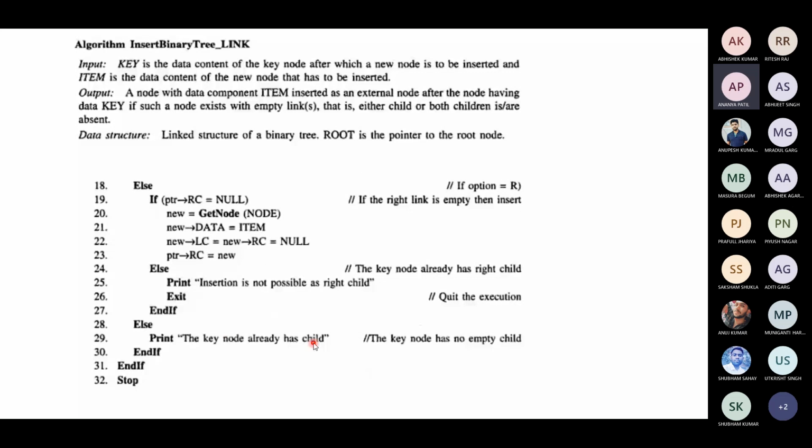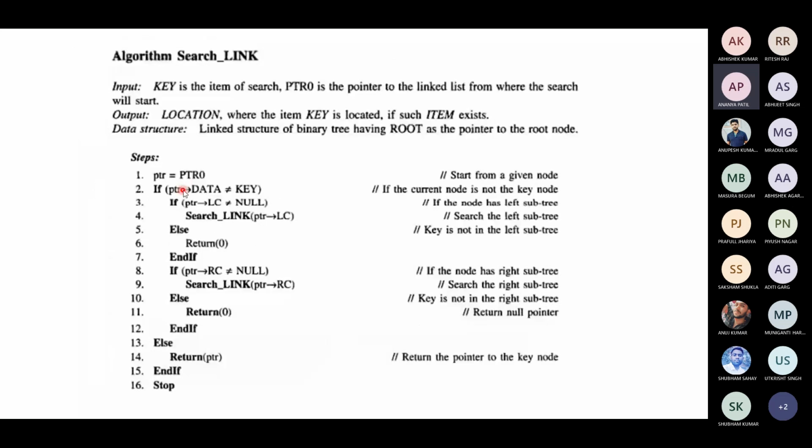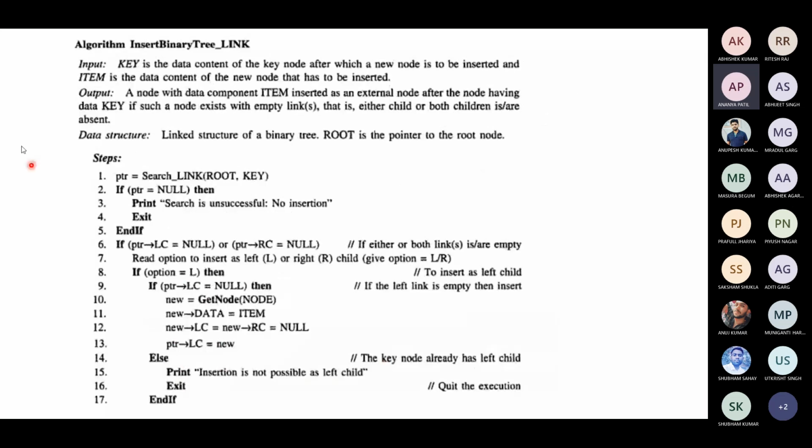Likewise for the search link, you start with a variable and check whether the root data is equal to the key. If it is, then return that location. If not, you search the left subtree, giving the link ptr.lc, else return 0. Otherwise, you search the right subtree till ptr is not equal to null. You go to the right subtree and keep searching. If it is null, then return 0. If you are able to get the pointer, that will be the key pointer, where the node you want to insert is. Is this clear?